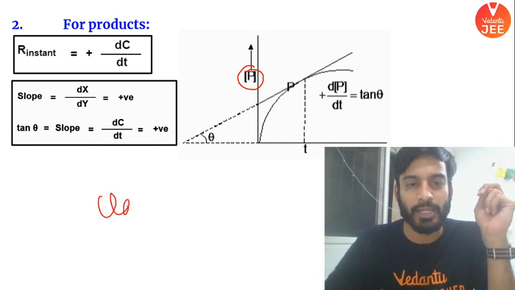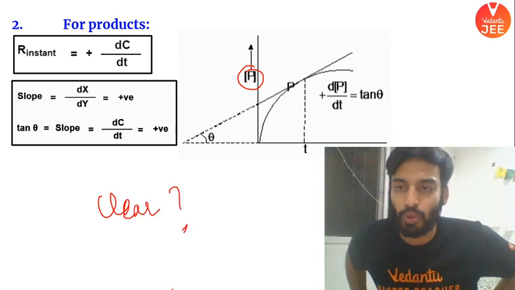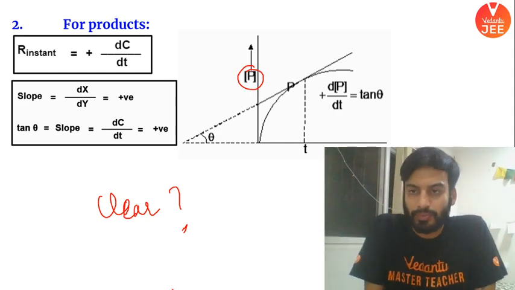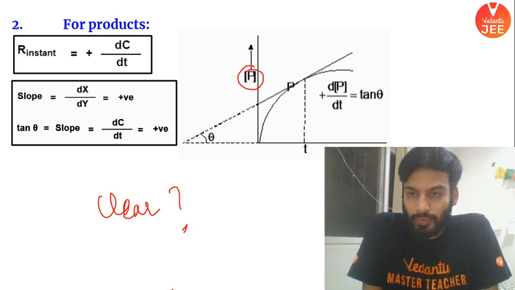If it is clear, please let me know in the chat box. Is this clear? Can I move ahead? Do I have the permission to move on? Clear?